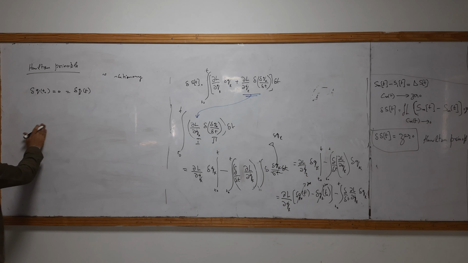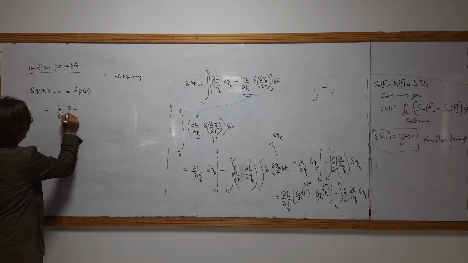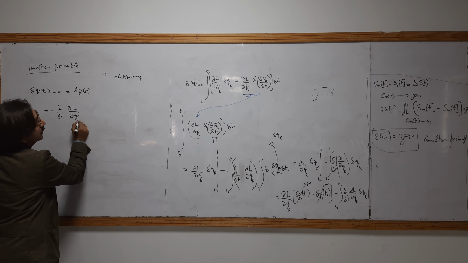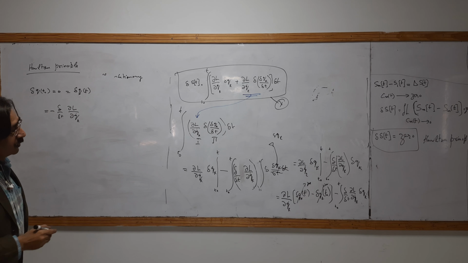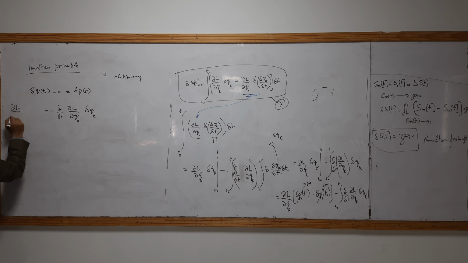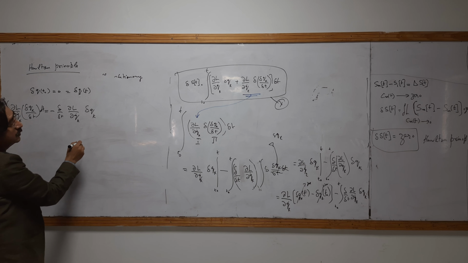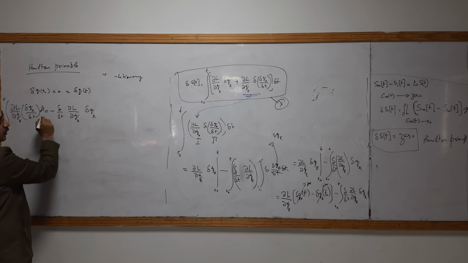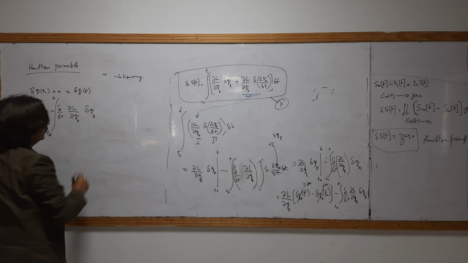So you will get the result, that is minus QK dot, if I say that this is Y. Okay, this will be the result.